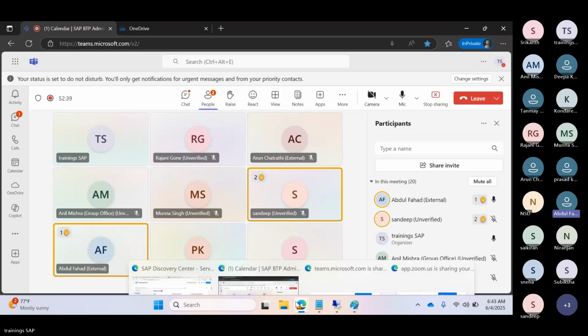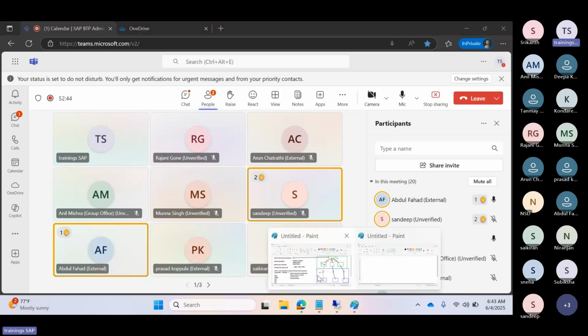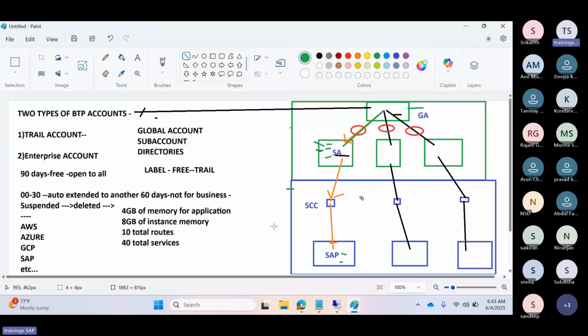Ravindra, what is instance memory? Instance memory means, as I mentioned, for example when you are doing the SAP installation, two instances will be created, and that we call the instance here. Those instances will use the memory, whatever free memory we get from SAP in the trial account. That we commit at the sub account level, but still we are in the global account, trial account only. So instance memory is the memory that the services will use, that instance's memory.